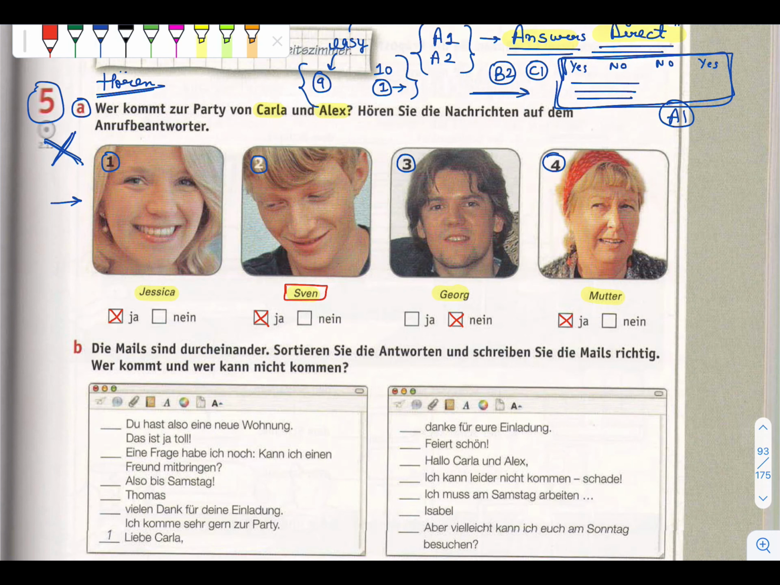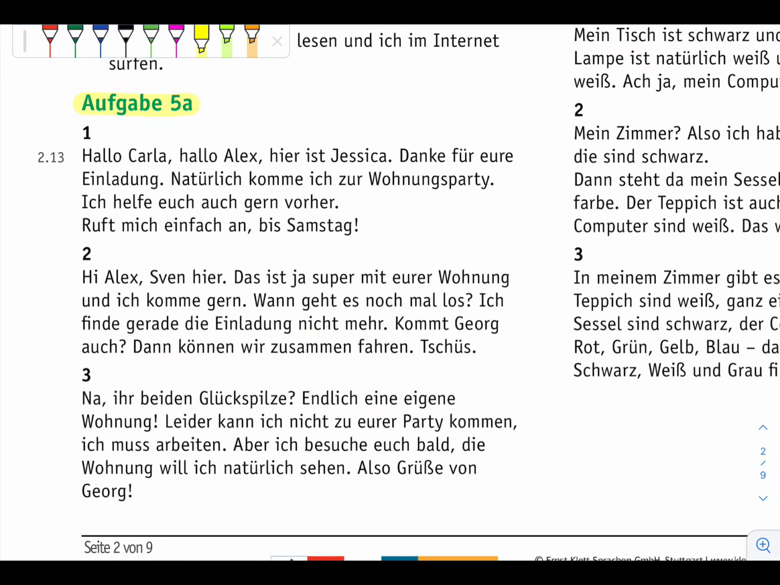Now I will show you the transcript and then we will understand it. But before looking at the transcript, if you want to do the Hören one more time, you can do it. When we are doing this in books, it's always better to listen 2 or 3 times and then look at the transcript, because this Hören is also very short. So you can listen 2 to 3 times and then you can see it. Aufgabe 5a. Wer kommt zur Party?